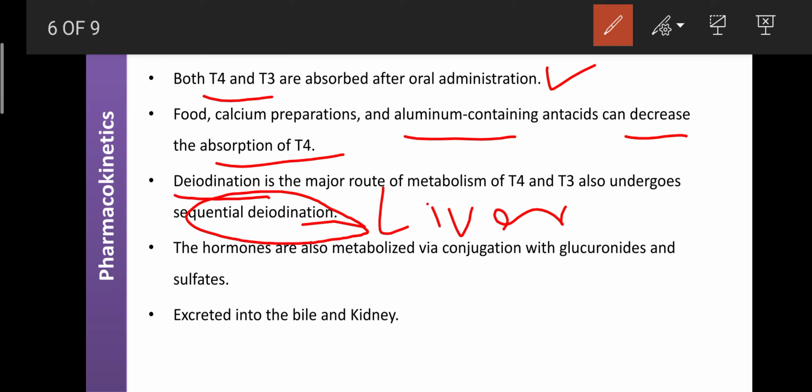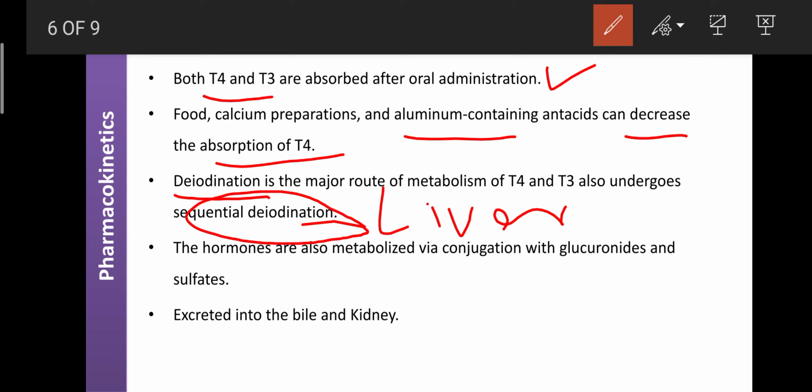From the liver they enter the bile, from the bile the small intestine, and from the small intestine the large intestine. From the large intestine they are processed further and reabsorbed back into the circulation for synthesis of thyroid hormones again, or the protein is utilized for development of the body. So the maximum of T3 and T4 is metabolized by deiodination and can be reutilized with the help of the large intestine, where the maximum reabsorption occurs.